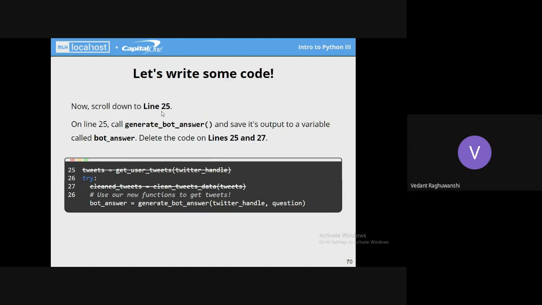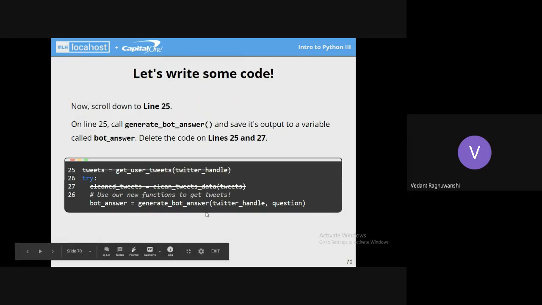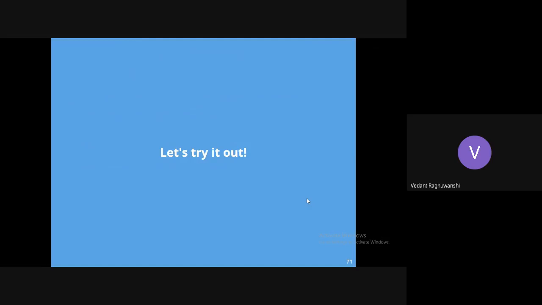So it says that on line 25 we have to add this line: bot_answer is equal to generate_bot_answer. This generate_bot_answer is a function which we created a few minutes back, and then pass the Twitter handle and question parameter to that. Once we are done with this, our application is ready.